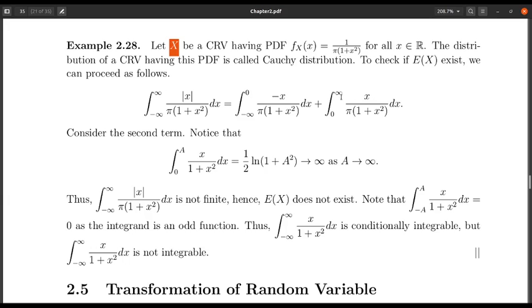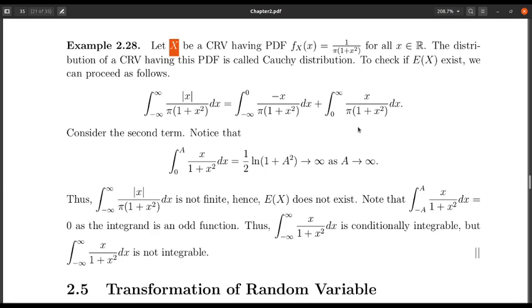And what we are going to show here is that this integration itself is not finite. And if I can show that this integration is not finite, that automatically shows that this integration is not finite. In fact, we will be able to show that this integration is also not finite. But we do not even need to show this here, because we will only show that one of the parts is not finite. That actually shows that the whole thing will not be finite.